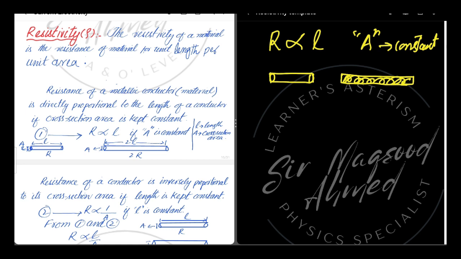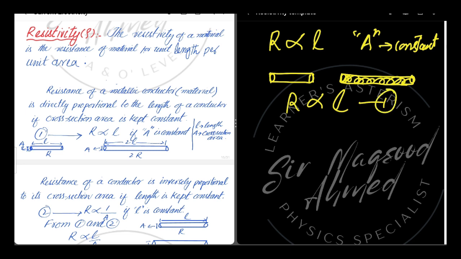So we can say that the length of a conductor is directly proportional to the resistance. More is the length, more are the number of atoms, and there will be more collisions, so more resistance would be offered by the conductor to the flow of current. So our first equation is: resistance R is directly proportional to the length of a conductor.